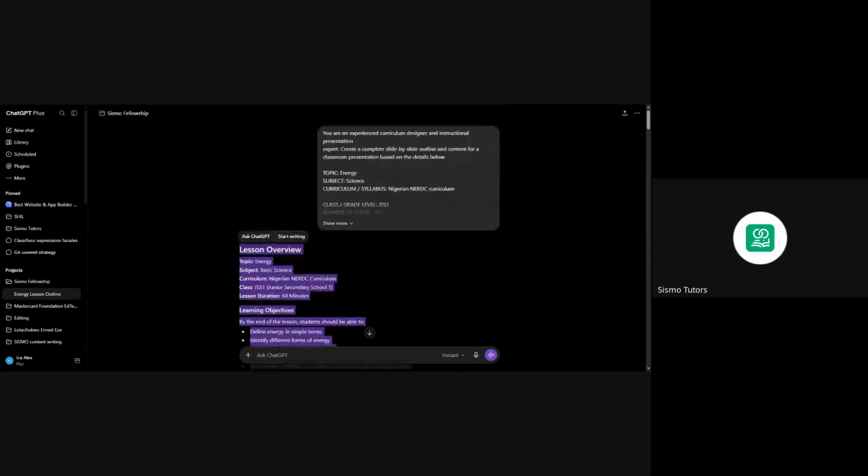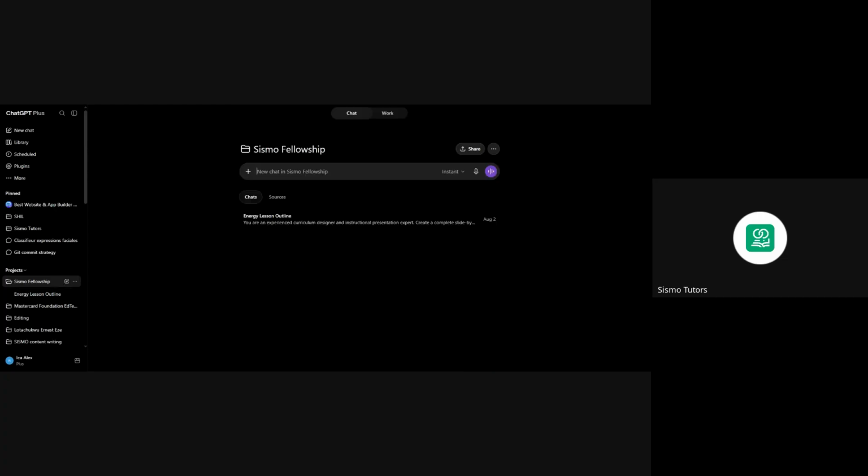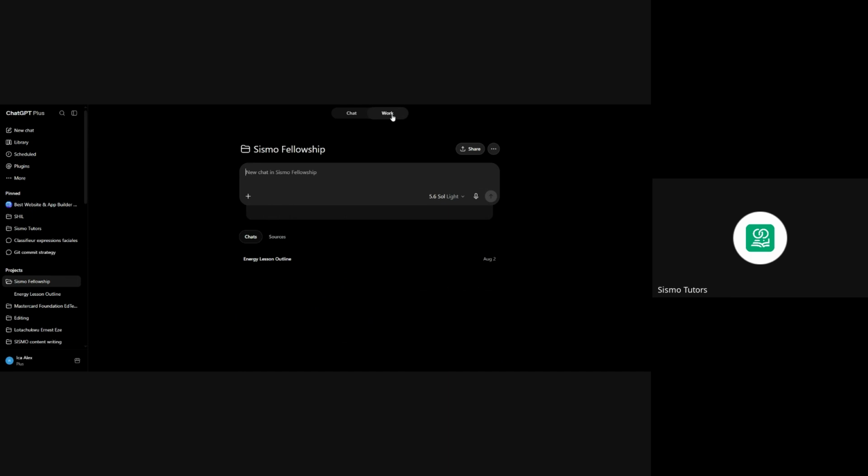Made that available, and I think it makes a lot of sense basically. So I'll click on that fellowship again, the icon of the Sysmo fellowship. It shows me for chat and it shows me for work. So I'll click on work now. You have a lot of things for these, but let's just focus on what we want to do. So I'll click on this. Now we have the content.